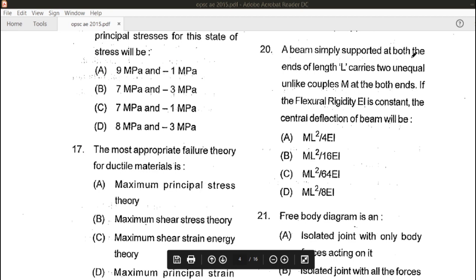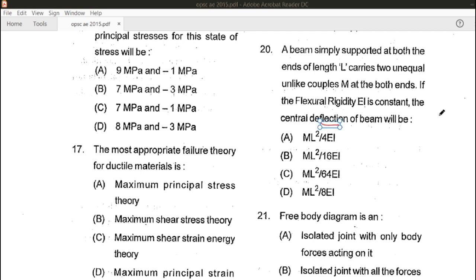A beam simply supported at both ends, of length L, carries two unequal like couples M at both ends. If flexural rigidity EI is constant, then how much will the central deflection of the beam be? We can see the beam is given like this. This is the beam, and this is the moment couple acting over it like this. So now what it is saying is that